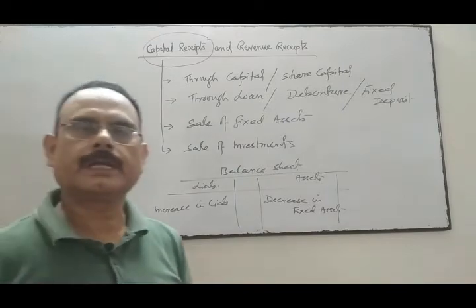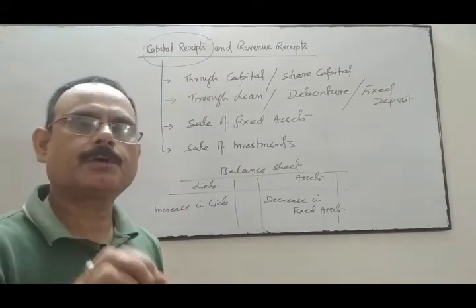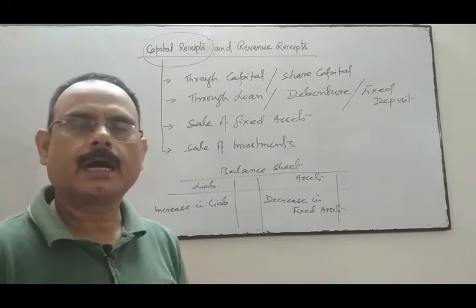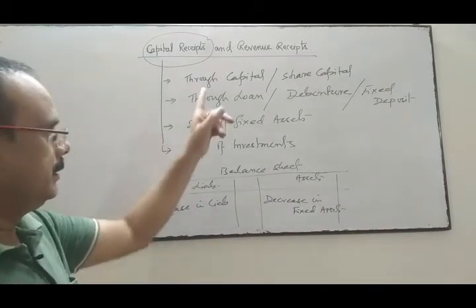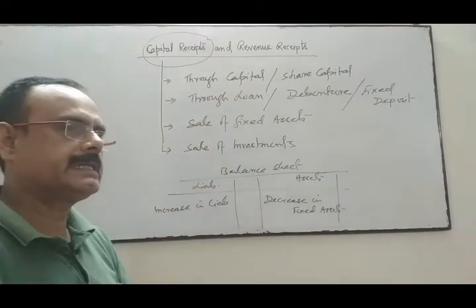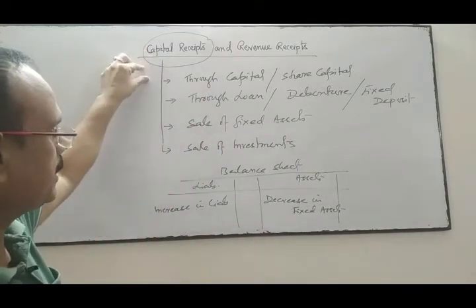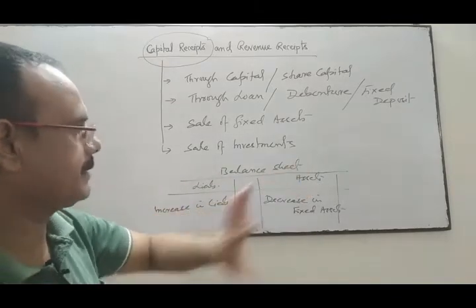So the 2 or 3 things are very important for a capital receipt. When any amount received by the business which are non-recurring in nature are capital receipt. Number 1, these capital receipts are either increasing our liability or decreasing our assets.